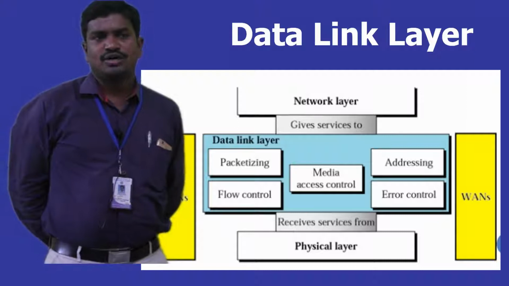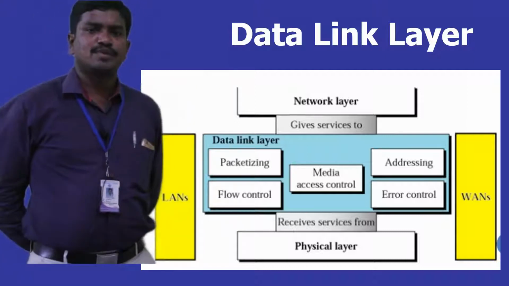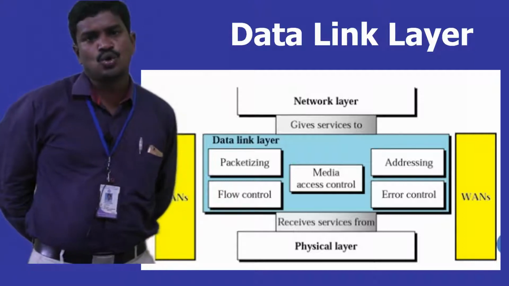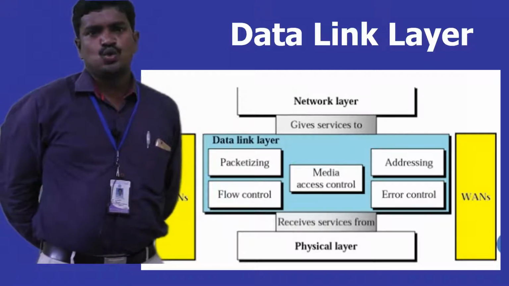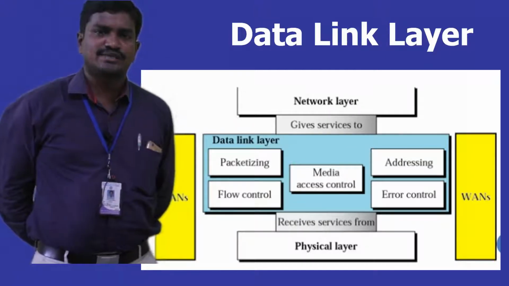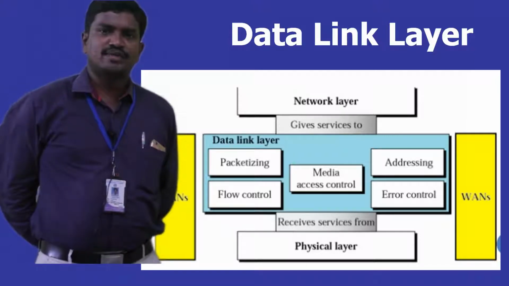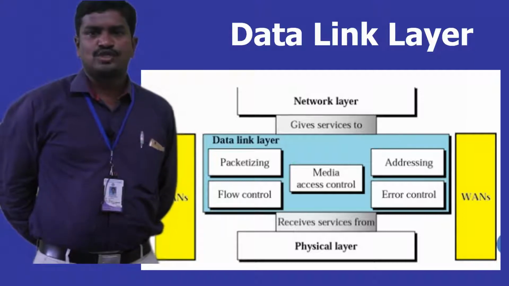The data link layer makes use of host to host communication or node to node communication. When two systems are connected which are adjacent to each other, the data link layer's job is how effectively the data is transferred between these two links. It is not from the source to destination.